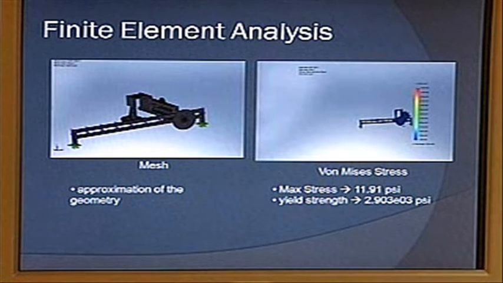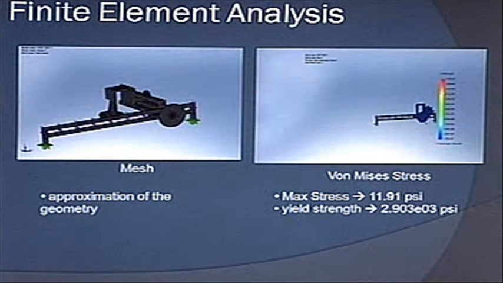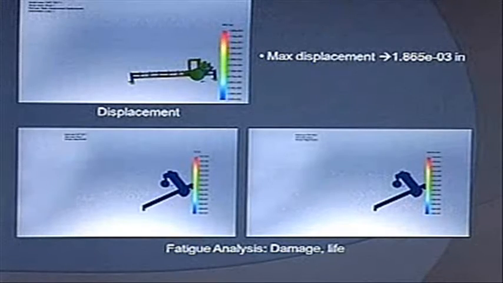What we did is that we calculated the stresses that are going to be experienced on the actual structure of our design, and the maximum stress will be 11.91 psi compared to the yield strength of the material, which is wood and balsa wood. So what it tells you is that it's really not going to break, given that the material is a lot stronger than the stresses that are going to be experienced on the piece itself, which goes hand in hand with the displacement.